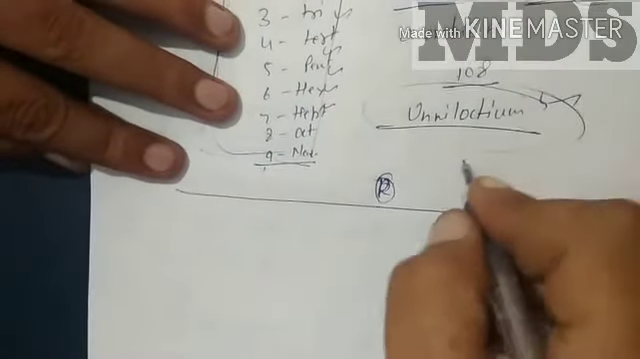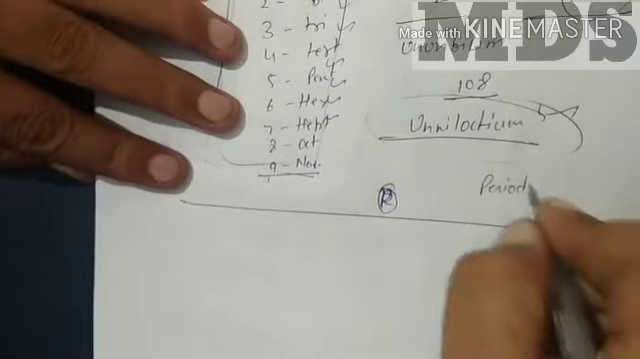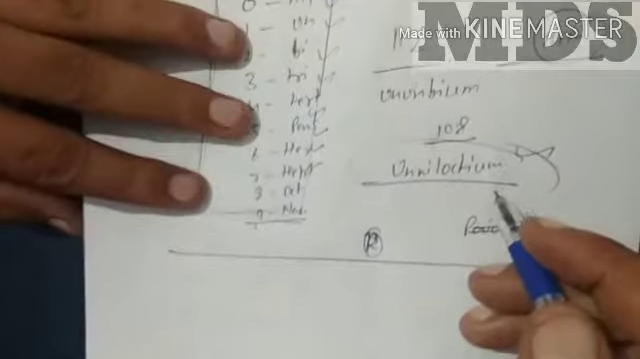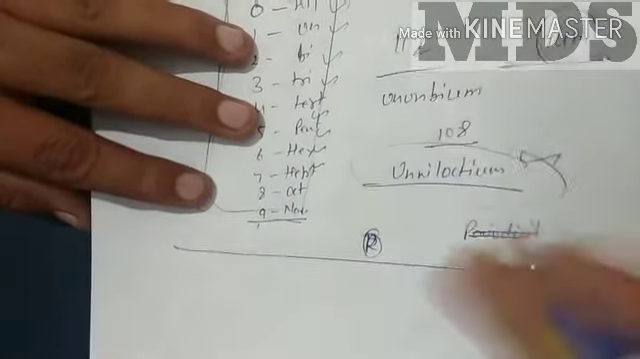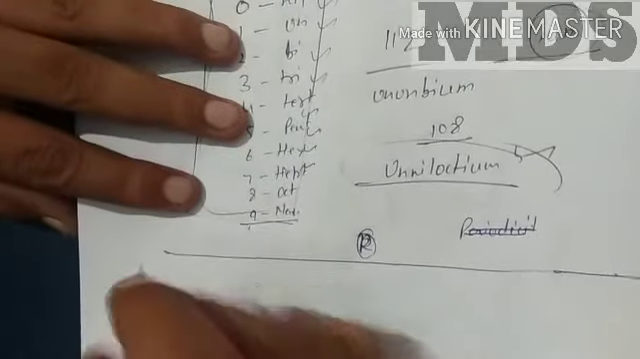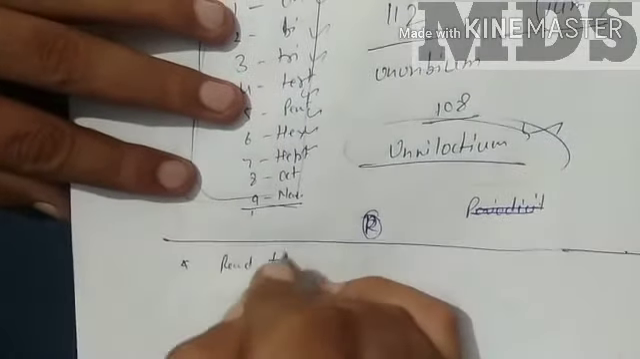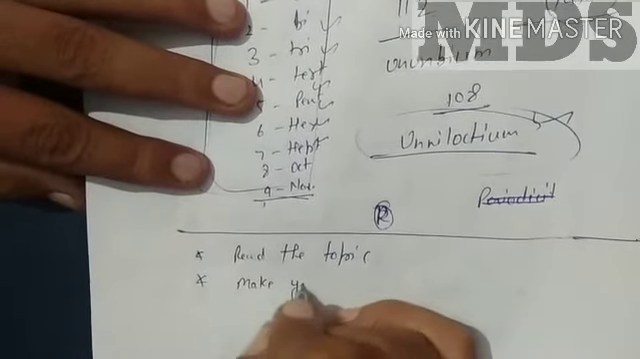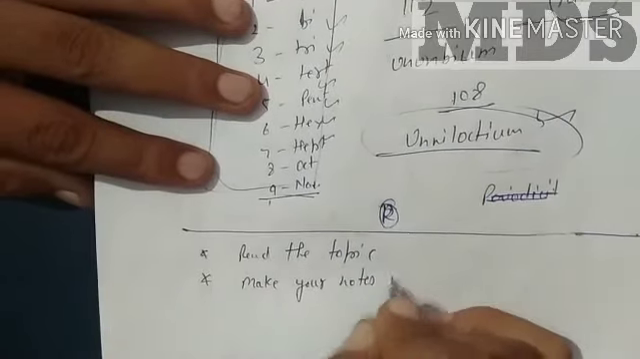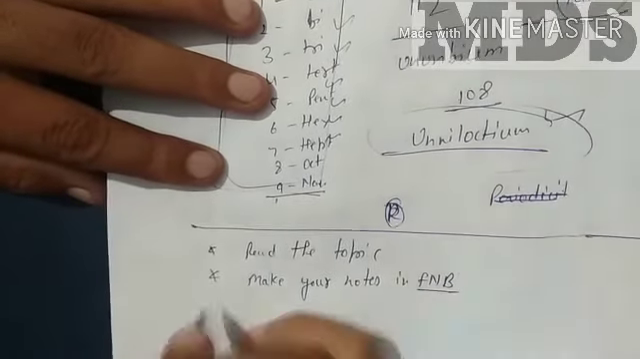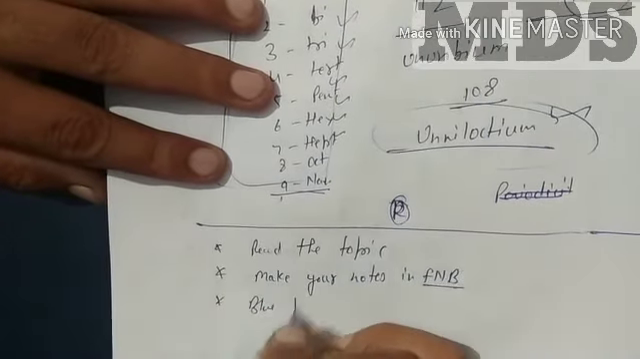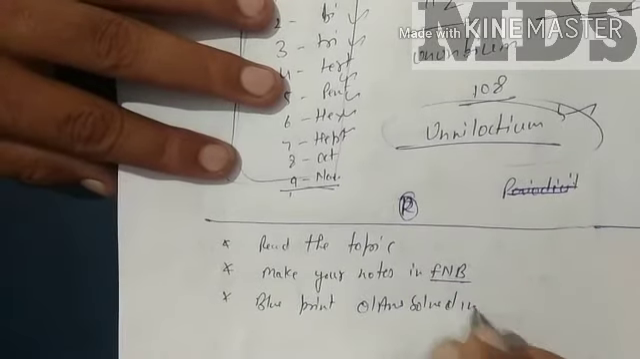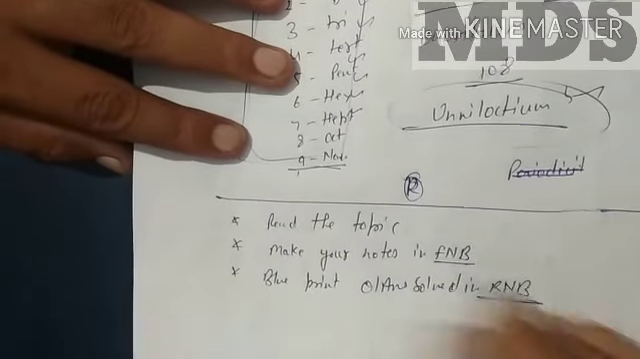So half of your syllabus is done. The next topic we will start is periodicity. Sorry, there is still a classification we need to discuss in the modern periodic table, how they have classified metals and non-metals. We will do that in the next lecture. Today you will read the topic we did today. Second, make your notes in your fair notebook. Third, if there are blueprint questions, solve the blueprint questions and answers in your rough notebook. Okay, thank you.